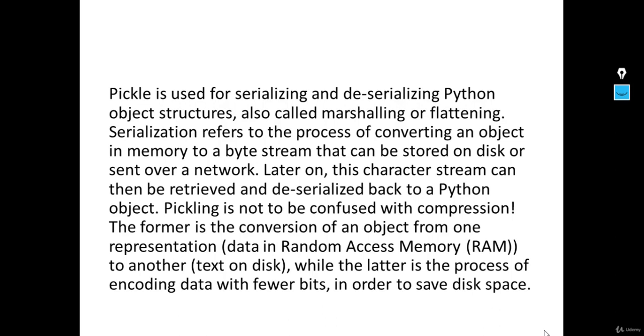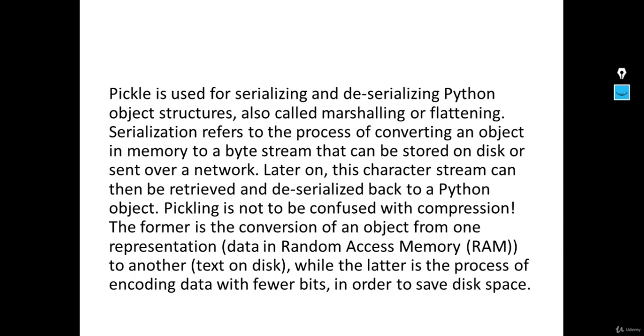So pickle is used for serializing and deserializing the Python object structure. It is also called marshalling or flattening. Serialization refers to the process of converting the object in memory to a byte stream that can be stored on the disk or sent over the network. That means you can reference that stored byte stream, and you can also use it to send over the network. Later on, this byte stream can be retrieved and deserialized back to our Python object.